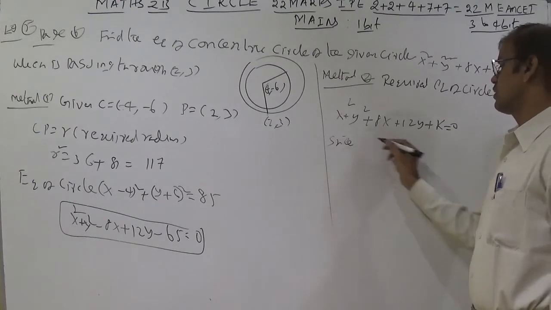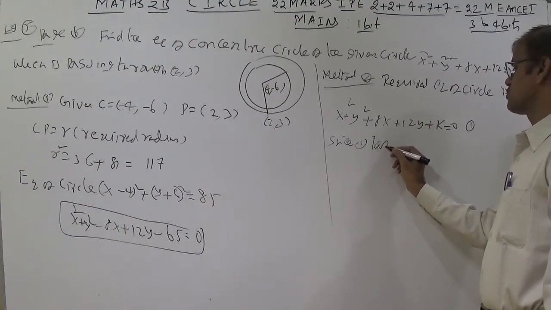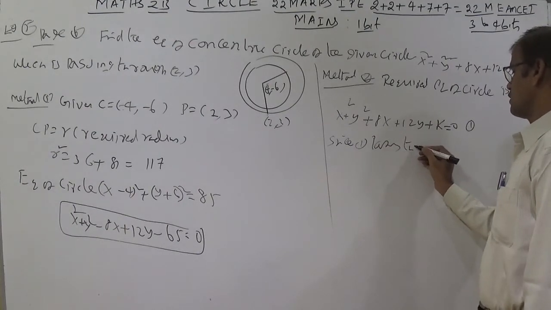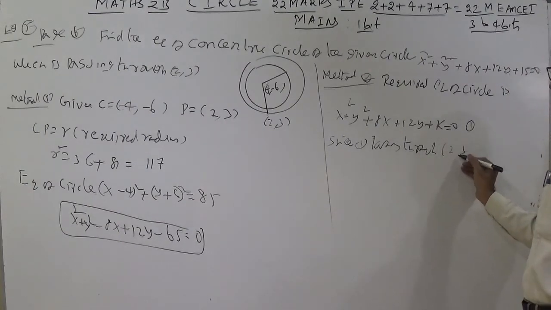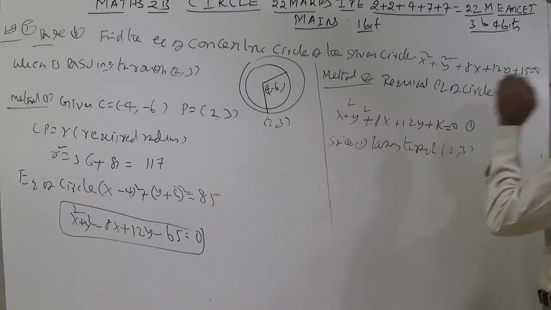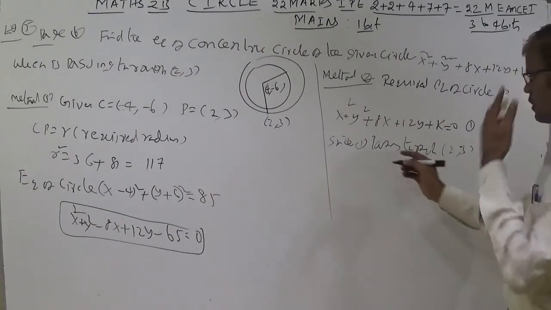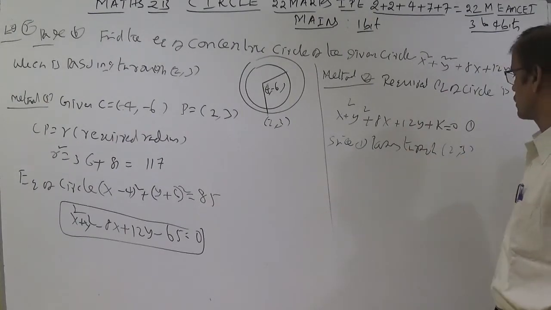Let this be the first equation. Since 1 is passing through the given point 2 comma 3, substitute the value 2 instead of x and 3 instead of y, and you will get k.